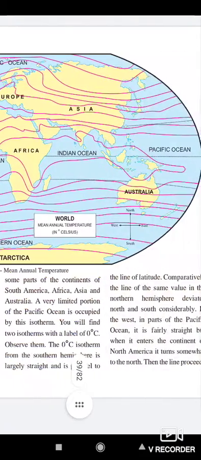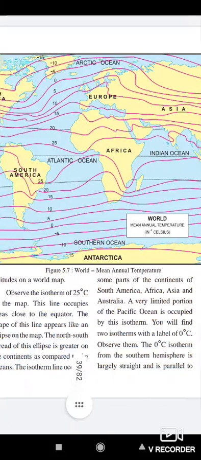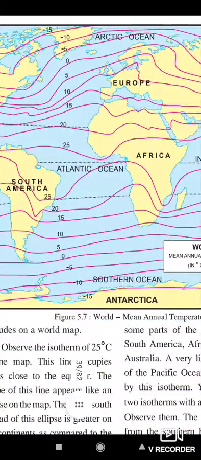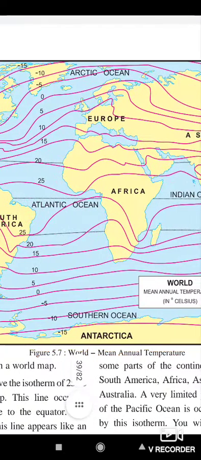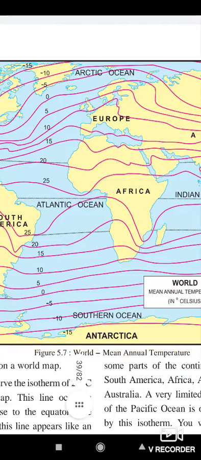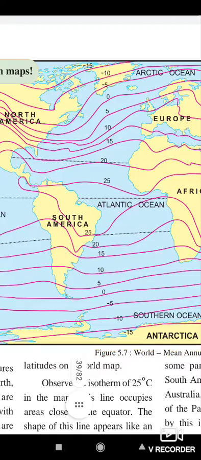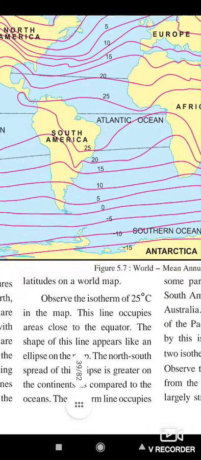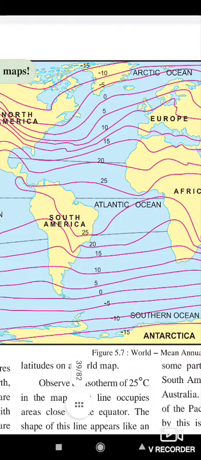Here is the picture. This is the picture of the mean annual temperature. It is an average temperature of the different oceanic regions. So at the equatorial regions we have high temperature, while up to the North and South Pole we have less temperature, which is below zero.